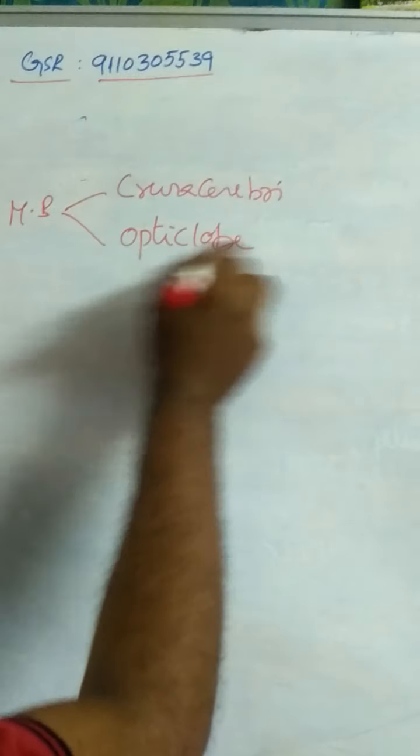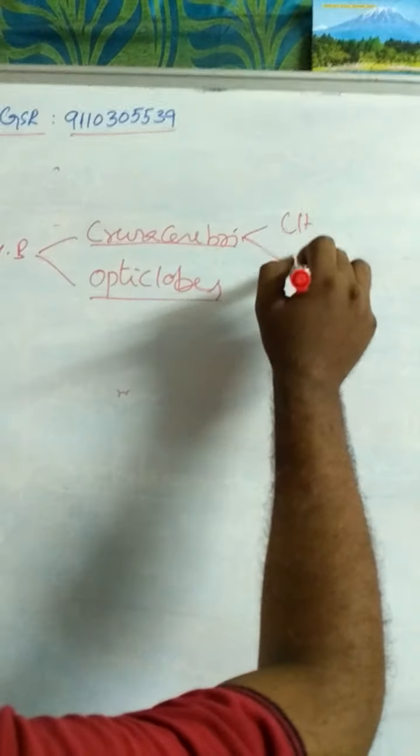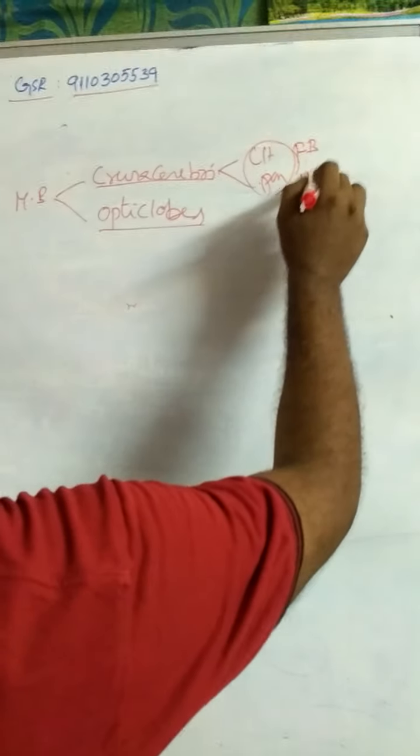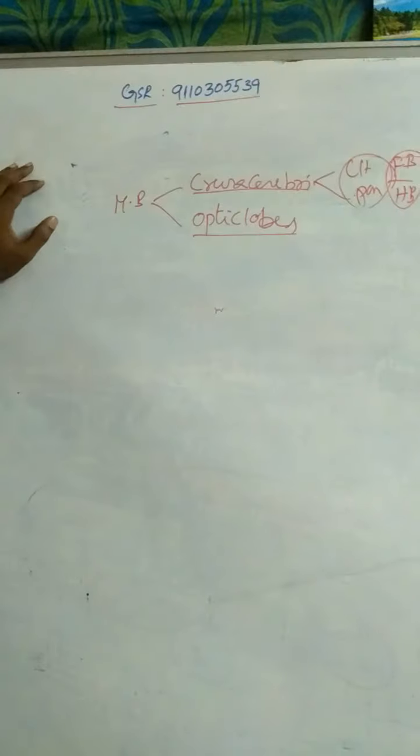Crura cerebri is the connection between the cerebral hemispheres or forebrain and pons varolii. Crura cerebri is the connection between forebrain and hindbrain. Simply, forebrain and hindbrain are connected by crura cerebri.